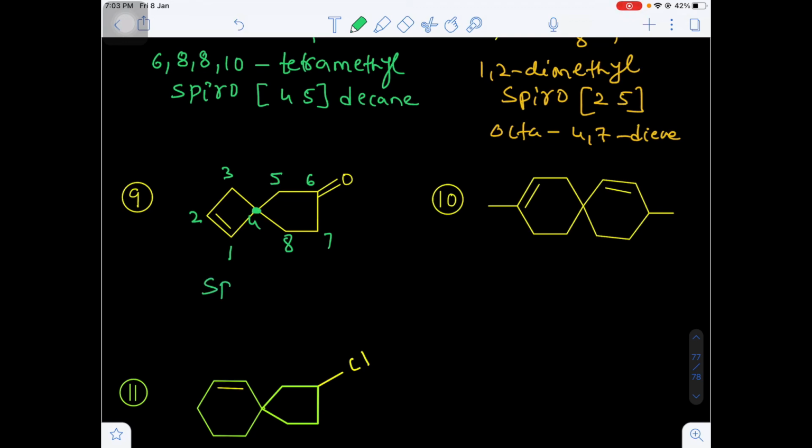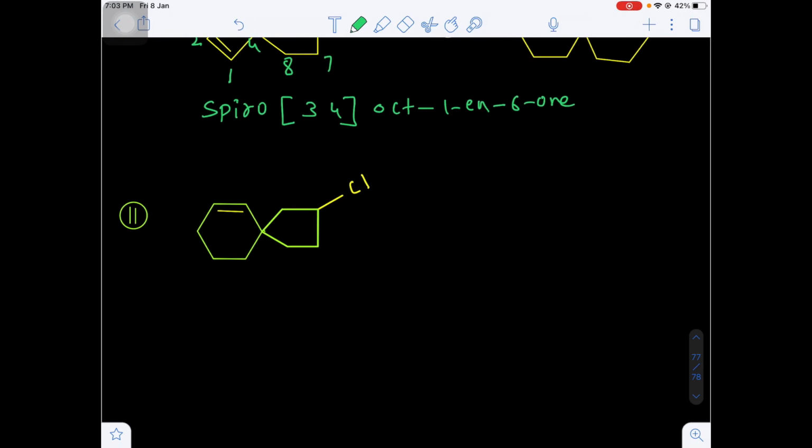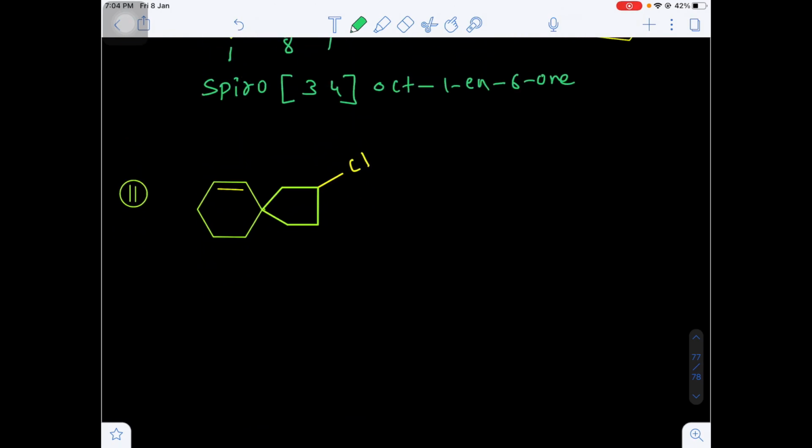Here, spiro, what am I writing here? Spiro. The left side will be 3 carbon atoms and the right side will be 4 carbon atoms. Spiro 3, 4. Total how many carbons are there? 8 carbons are there. That's why octa, otherwise oct. The double bond will be in between 1, 2, that means 1 ene, and there is a functional group, C double bond O, ketone. That's why I am writing the one, 6 one. Oct 1 ene and 6 one. Okay. Now here, question number 11.